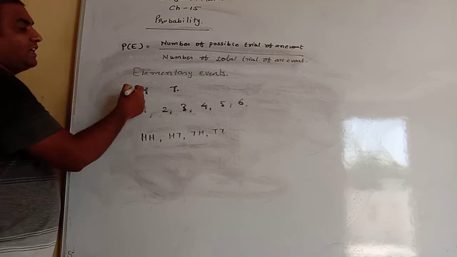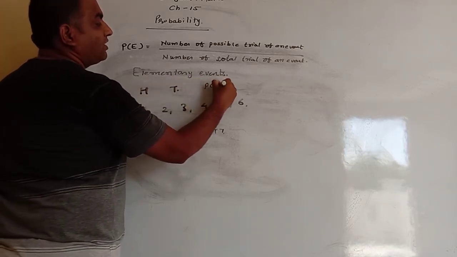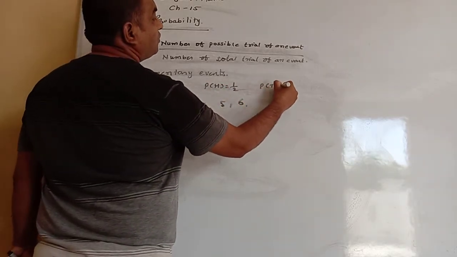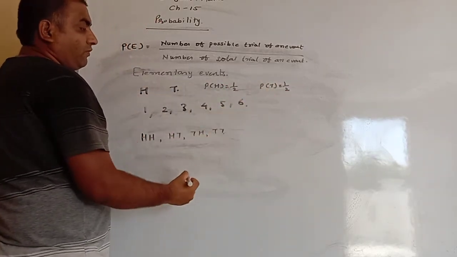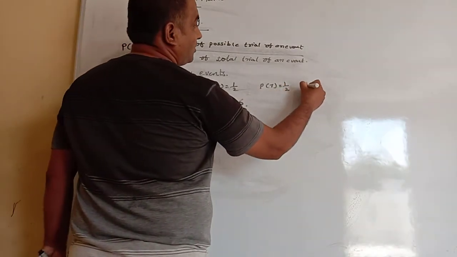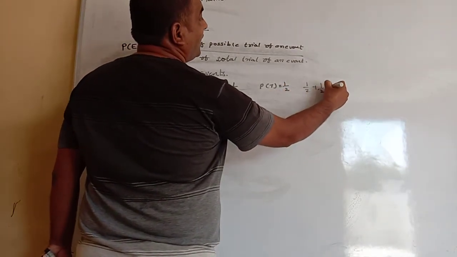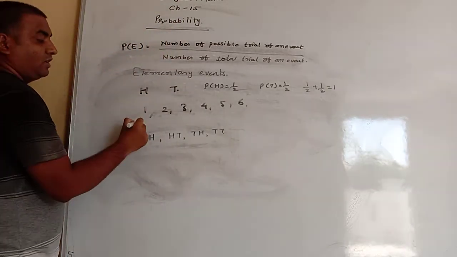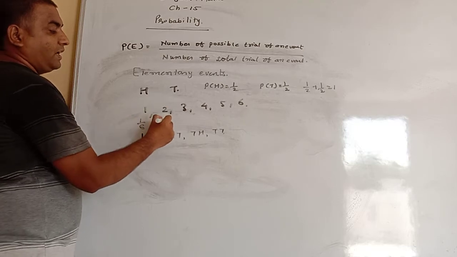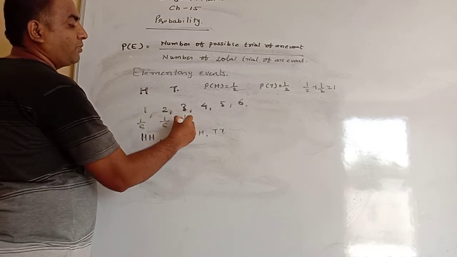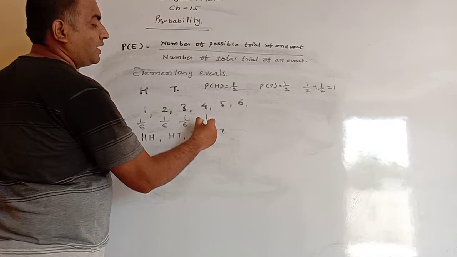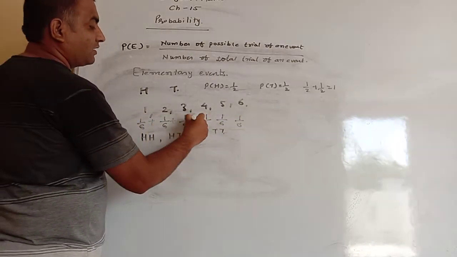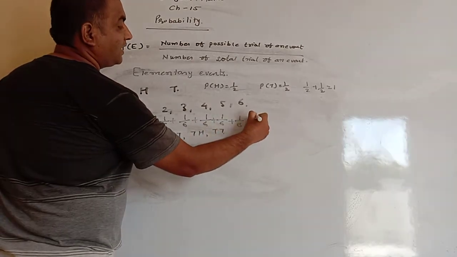So here the probability of getting head, P(H), equals 1 by 2, and the probability of getting tail, P(T), equals 1 by 2. If we add 1 by 2 and 1 by 2, it becomes 1. In the same way, the probability of getting 1 is 1 by 6, getting 2 is 1 by 6, getting 3 is 1 by 6, and 4, 5 and 6 are each 1 by 6. If we add all these probabilities, we get 6 by 6, which is 1.